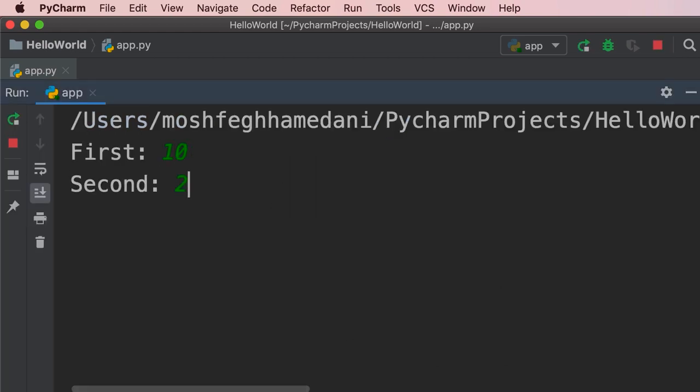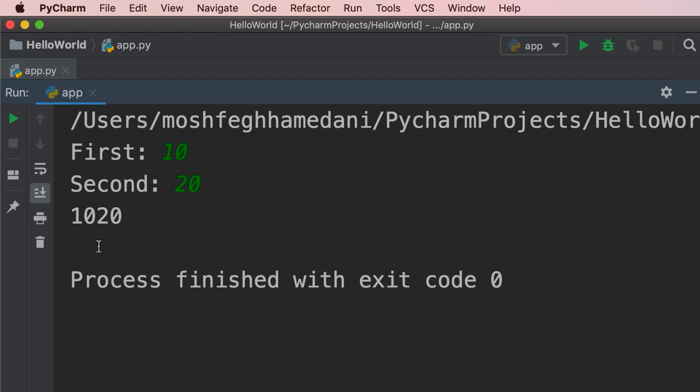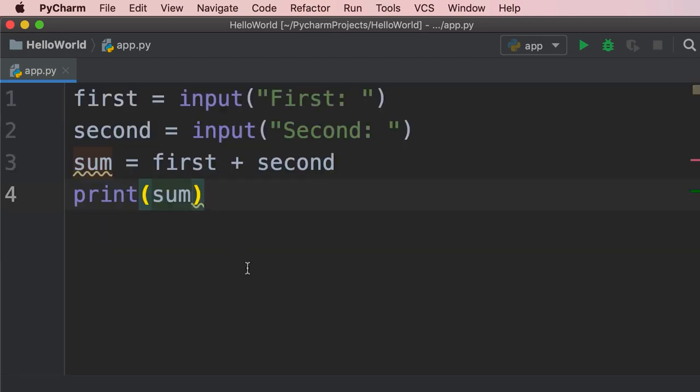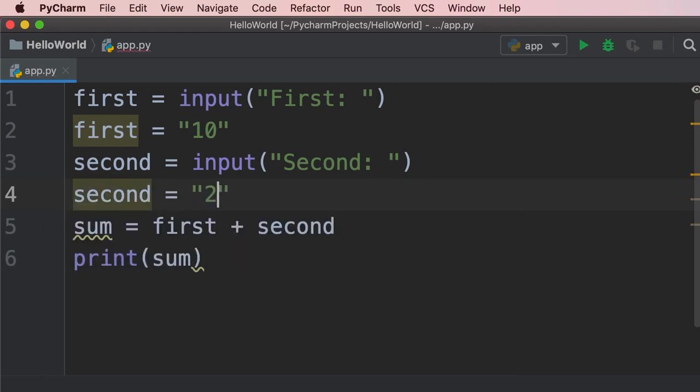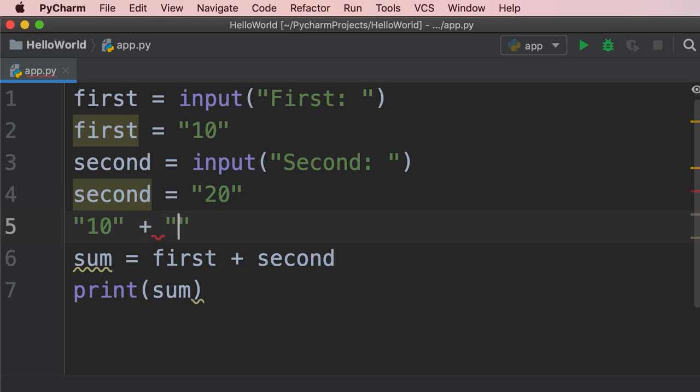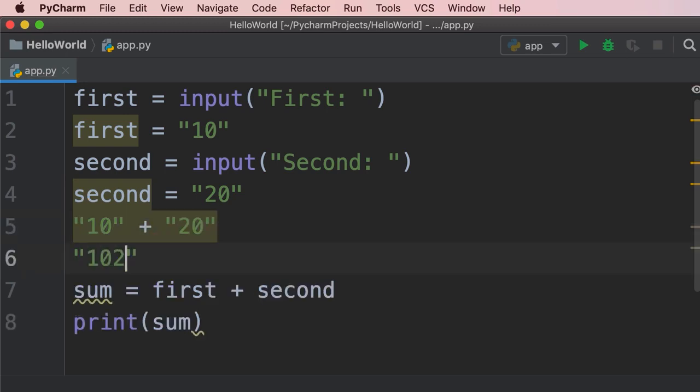So I enter 10 and 20, but instead of 30, we get 1020. This is because we're combining or concatenating two strings. As I told you before, the input function returns a string. So this line will be equivalent to first equals 10. We're dealing with a string, not an integer. Similarly, second is going to be 20 as a string. So when we combine two strings, 10 plus 20, we'll get 1020 because we're dealing with textual data, okay?